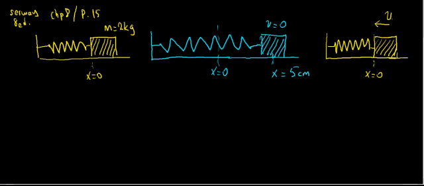Initially, this position shows there is no stretching or compression in the spring, so we call this the equilibrium position. And then the mass is pulled to a position x equal to 5 centimeters by stretching the spring, and from this position it is